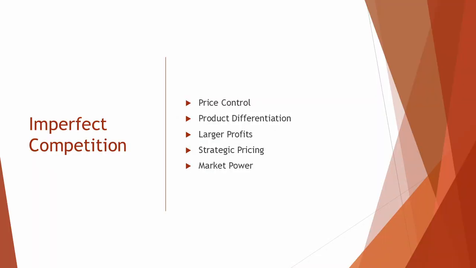In an imperfect competition market, firms have some control over pricing due to product differentiation or limited competition, allowing them to set prices above their costs and potentially earn larger profits. Output decisions are influenced by the firm's power to set prices and the condition in the market, leading to less efficient use of resources compared to perfect competition and varying levels of profit.